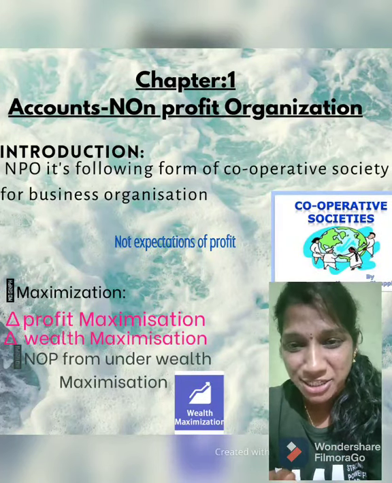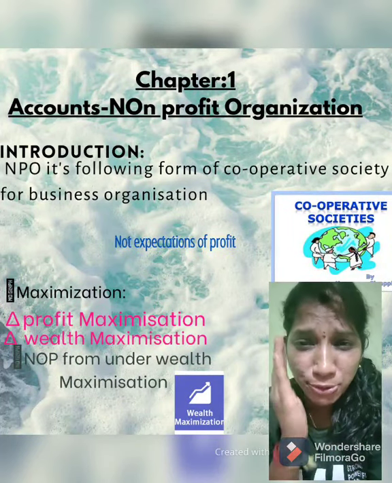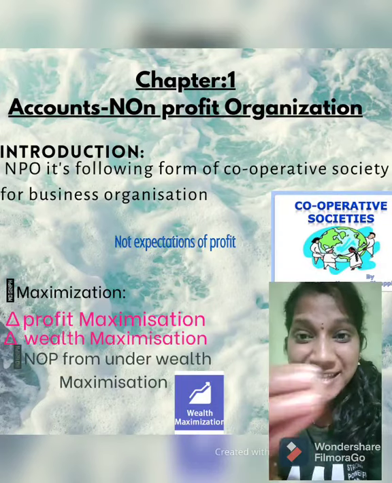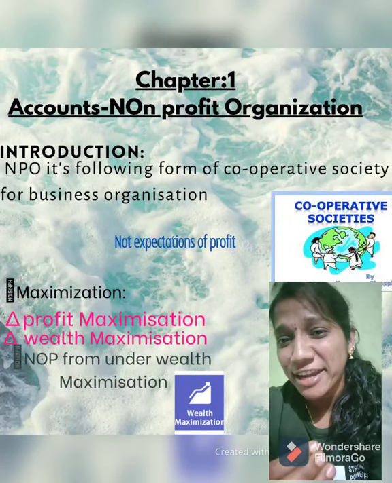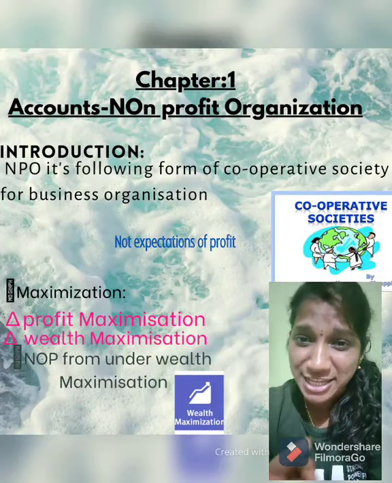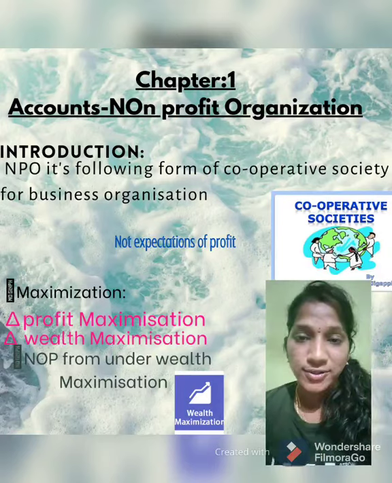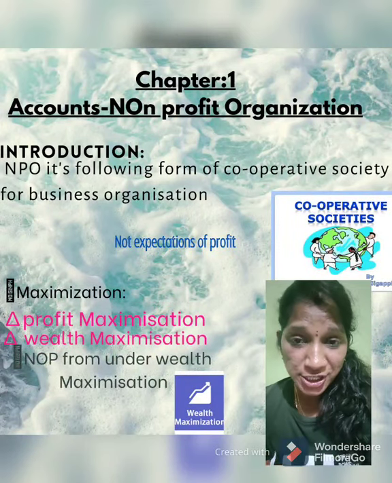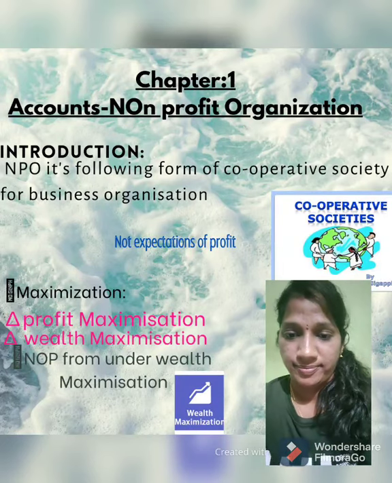Come to wealth maximization. Wealth maximization is not seeking profit; it is purely concentrated on satisfying the society and the people. That kind of organization is wealth maximization. So a non-profit organization follows wealth maximization.